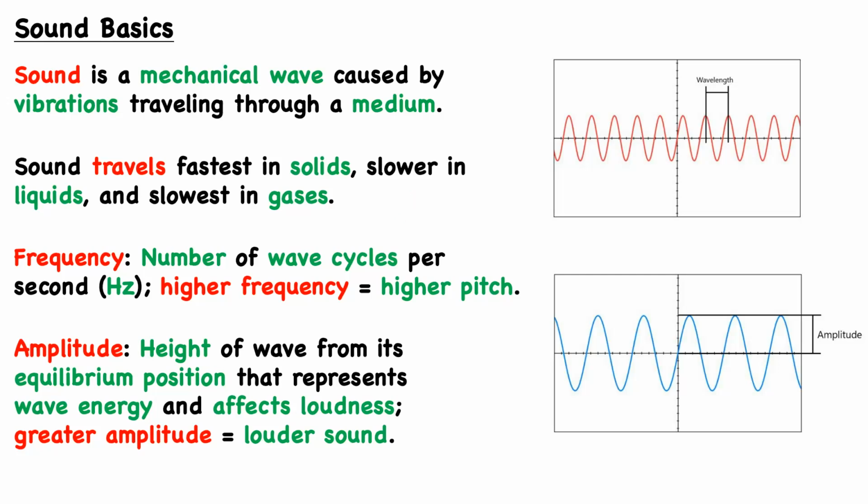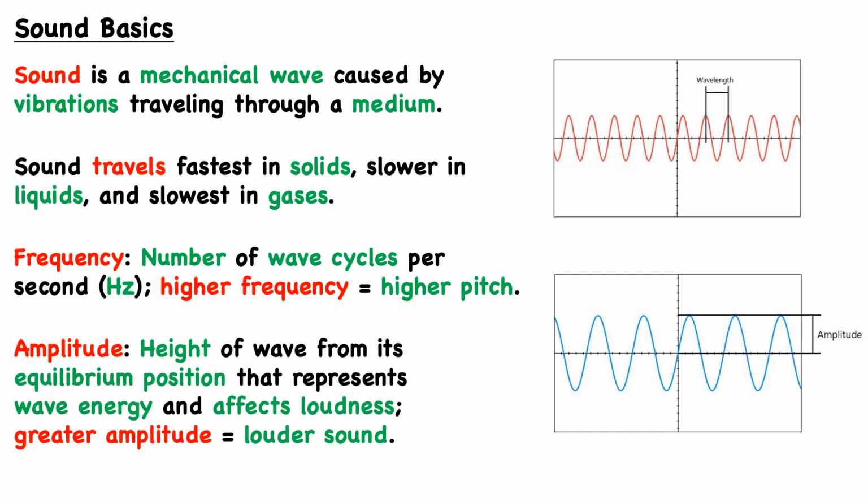Now, as a wave, there are two important properties that we should know and understand specifically in the context of sound. And that's the frequency and the amplitude. Now, the frequency is simply the number of wave cycles per second, which we measure in hertz. But what's a wave cycle?